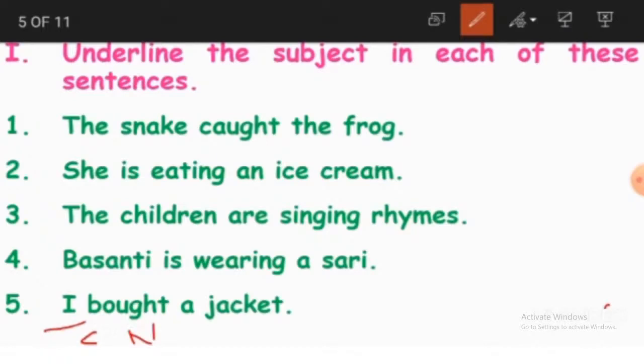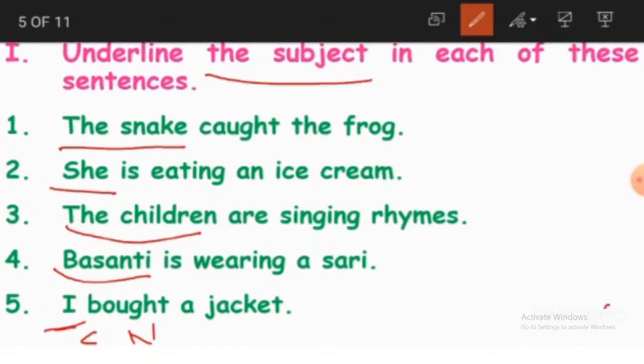So about whom we are talking becomes the subject. And in these sentences we had a discussion about the snake, a girl, the children, a lady and ourselves. So that is why these nouns and pronouns become the subject.